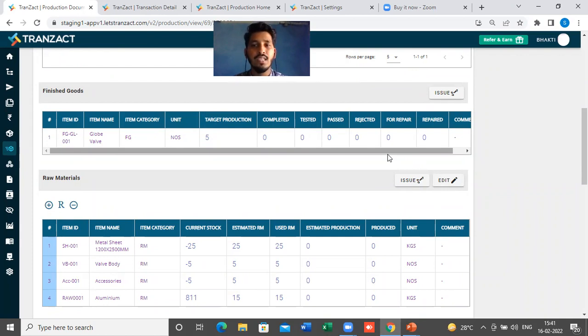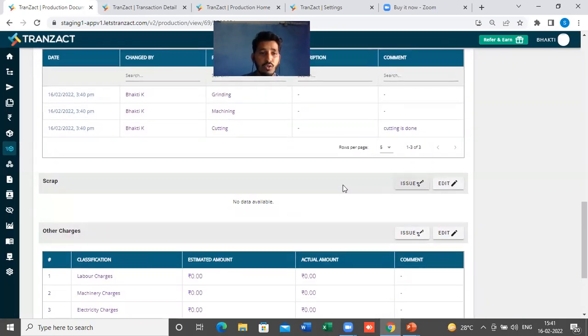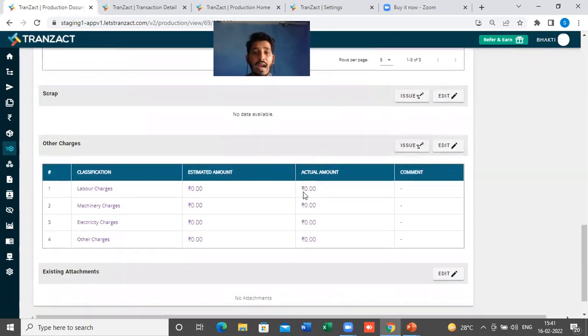So if you have the access to edit it, then only you will get the button here to edit. If you have the access to issue, then only you will get the button here to issue the raw material from the store, right? Same thing will happen with the scrap also, or the other charges. If you want to add charges here, an actual cost, right? So you just simply click on issue here, and then you can give your final cost, which is there for this process.